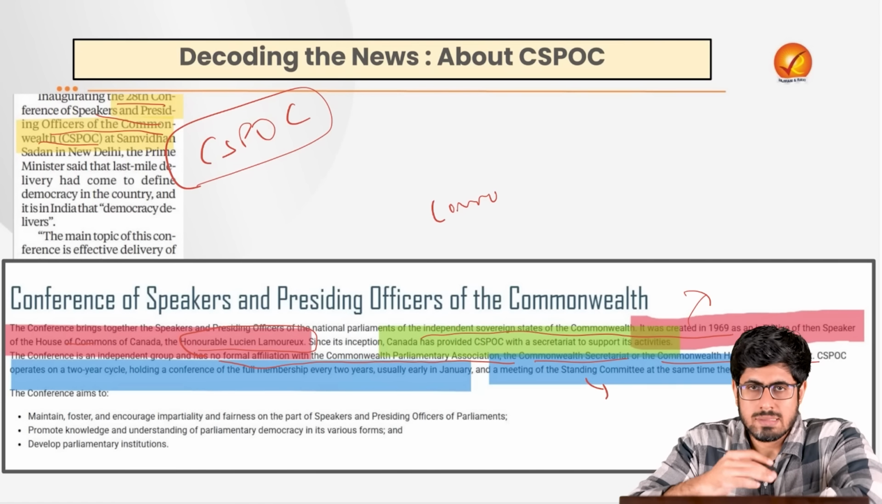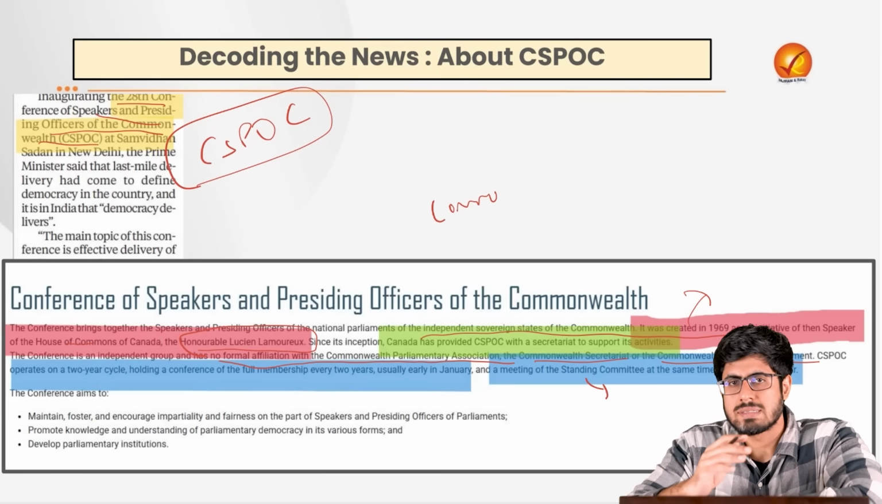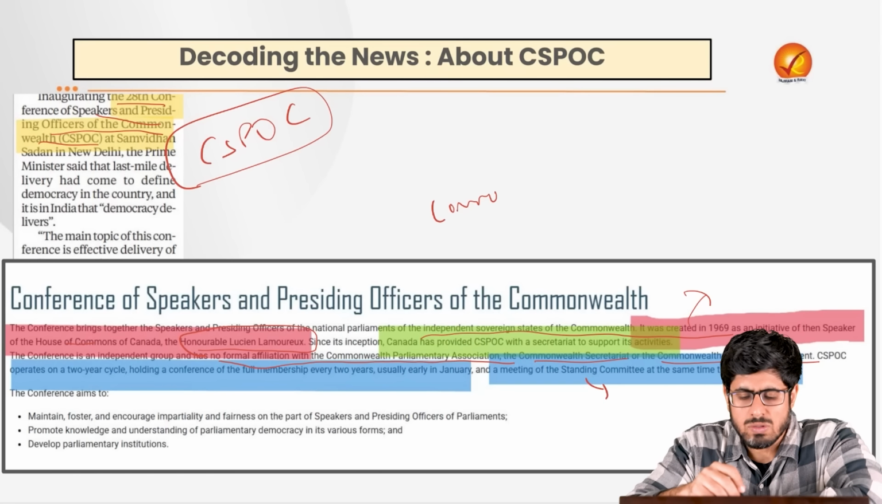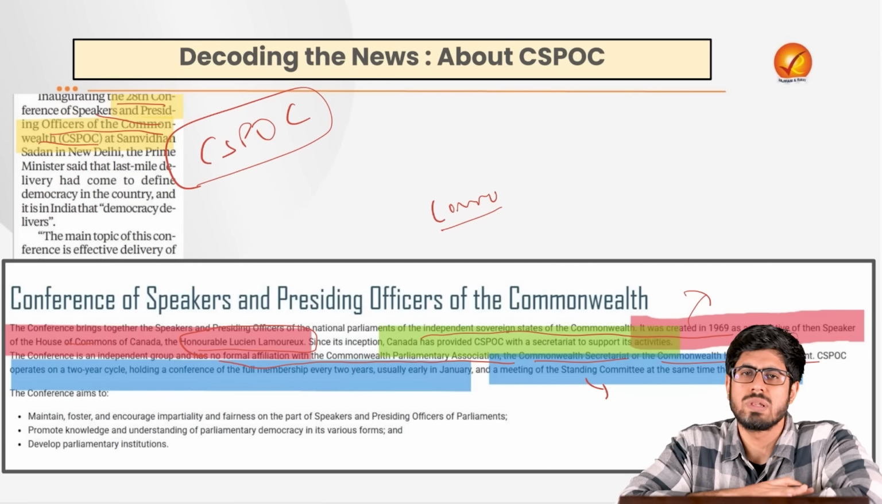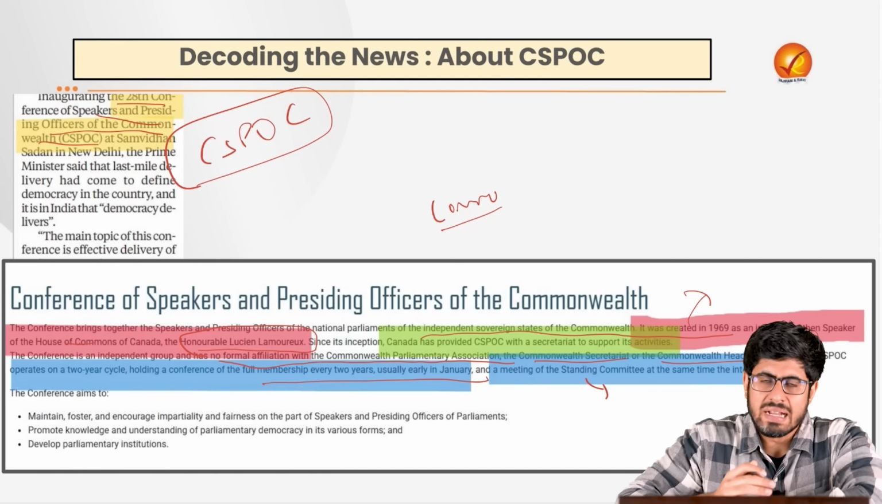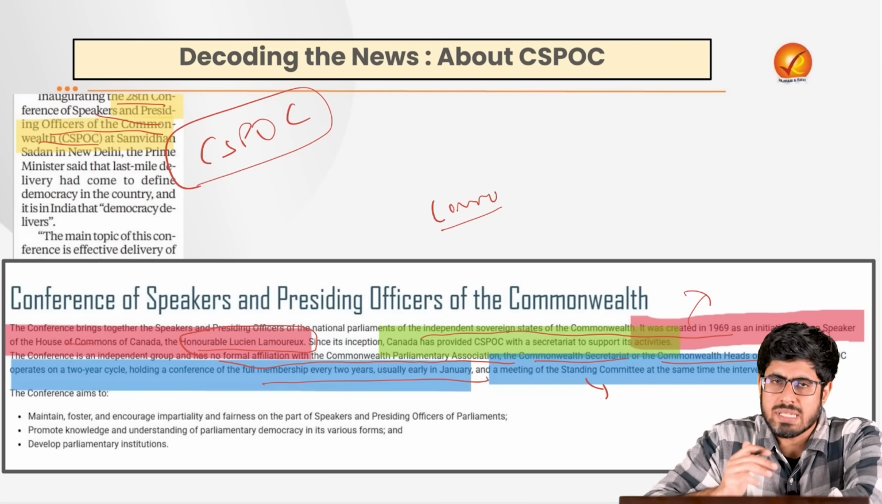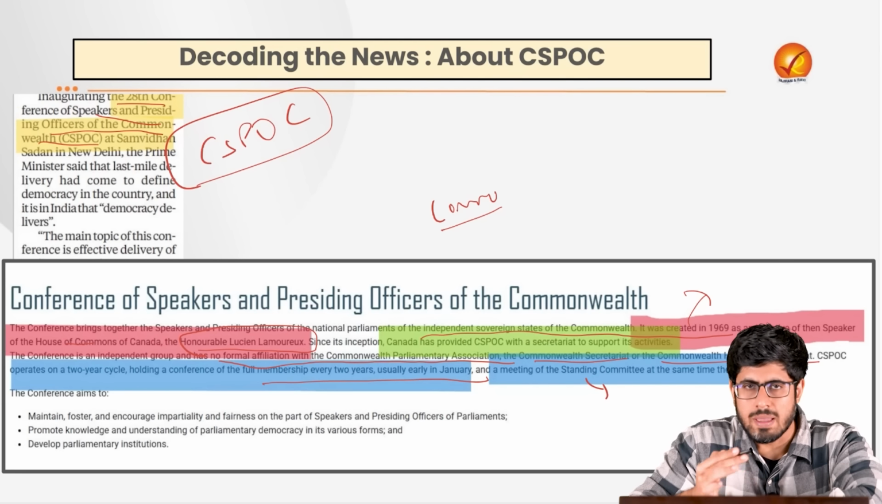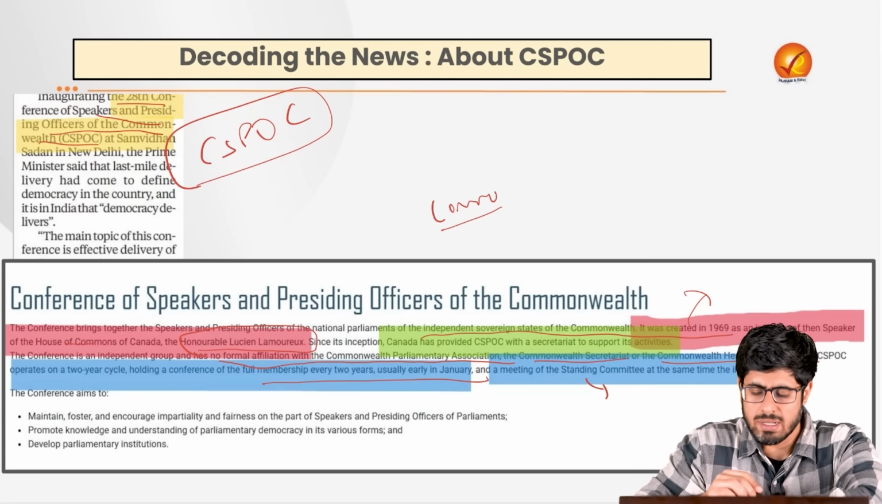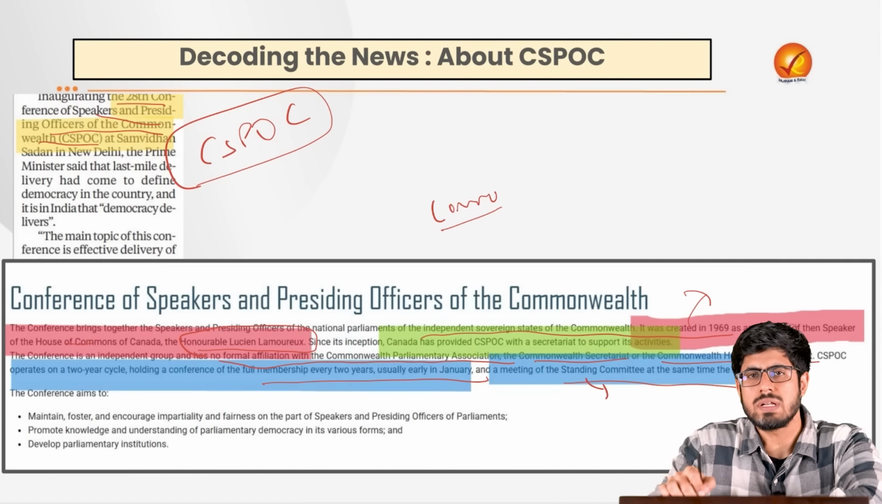However, it has a certain criterion which allows that majorly Commonwealth nations are the only participants of this conference. It is organized on a 2-year cycle. This year, the presidency has been India's, and that's why the conference happened in India. It operates on a 2-year cycle, and a meeting of its standing committee happens every alternate year.